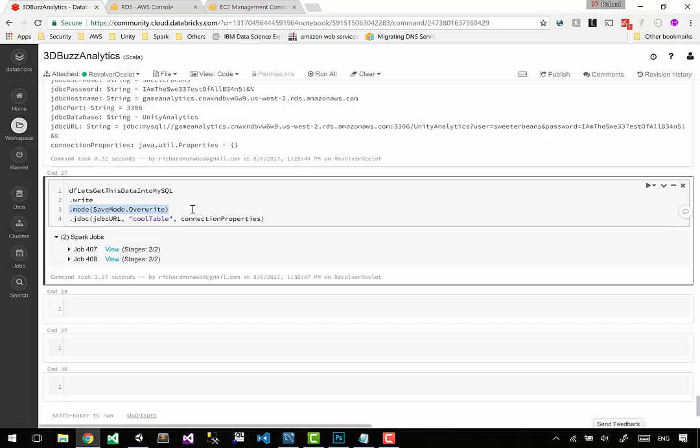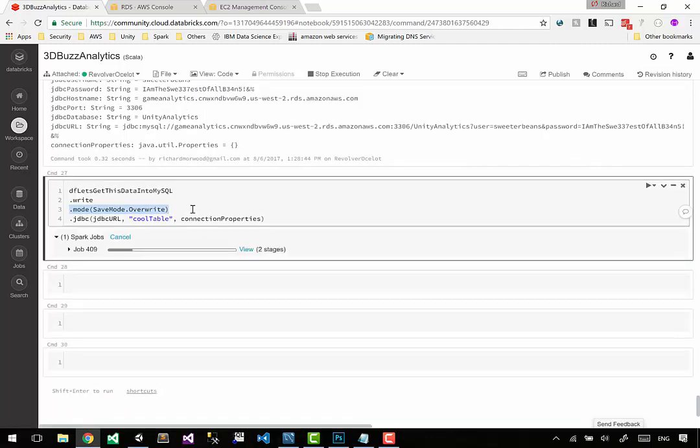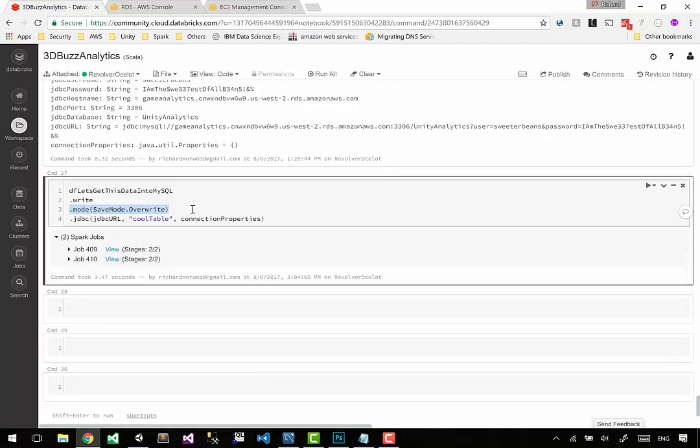But if you go, I've got my player pathways already done, and I want to adjust that player pathways to have an extra field or two. What's really cool about this override here is that it's actually just a drop table and recreate table. So it just gets rid of everything for us. It says, hey, here's a whole new table for you. So if we run this again, because we've got override, the table actually got dropped.